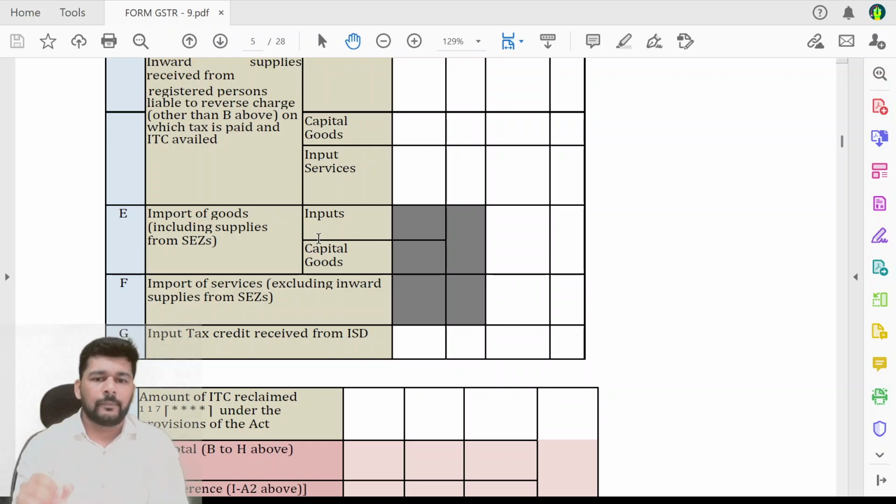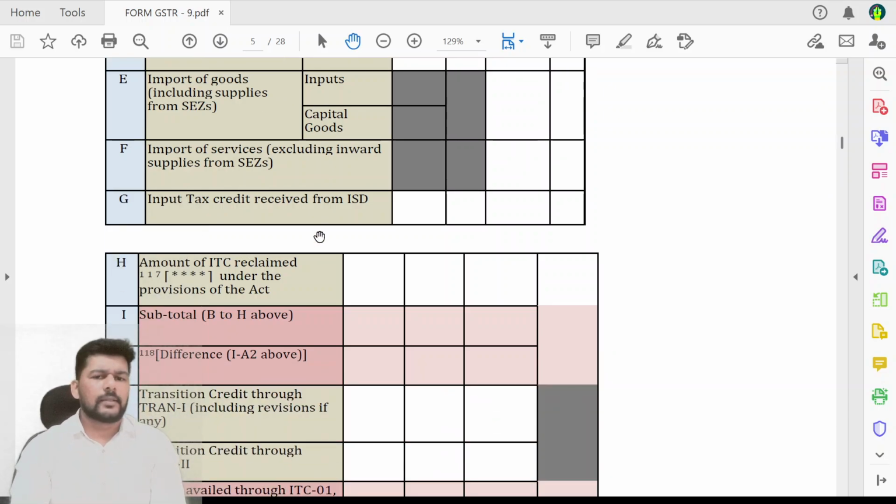clubbing of the data. Next, import of services, this remains same, that services of import of services ka data, input tax credit received from ISD. Friends, again ISD data becomes very important over here. See, from 1st April 2025, anyways, ISD has become compulsory. Right now, we are filing the data for the year 24-25. So, when we had the ISD returns, maybe not in a mandatory manner, but when we had the ISD returns and we have claimed the data from the ISDs, then these amounts may be shown here.